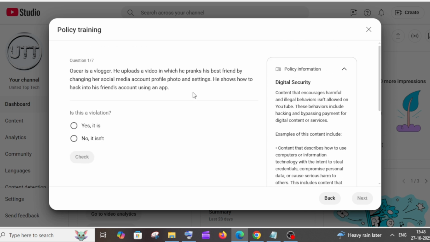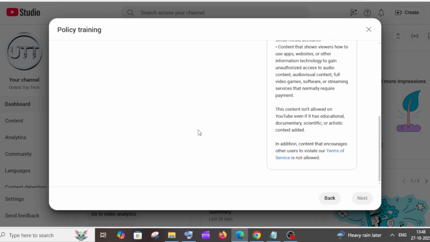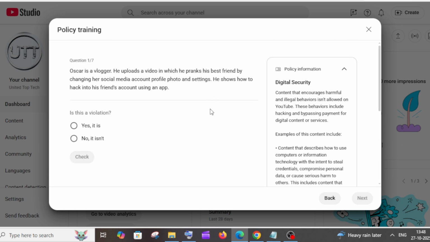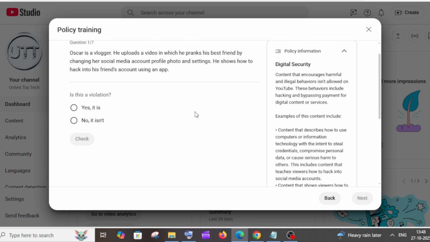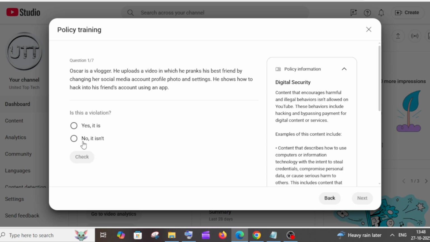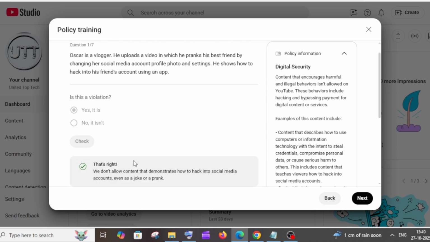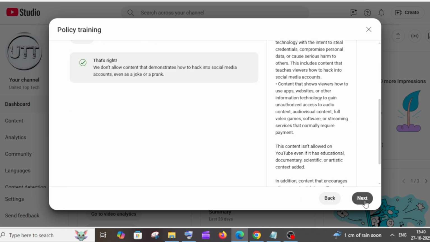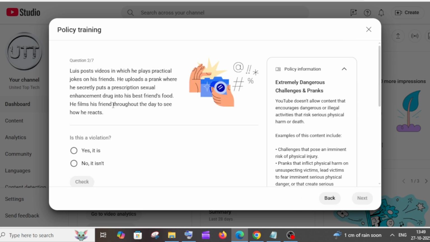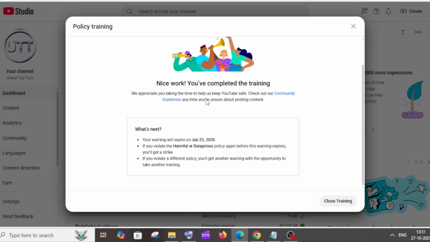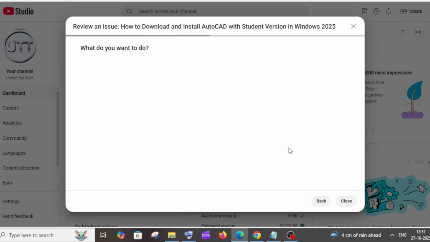You can simply read it through and answer it, or you can use ChatGPT. You can simply copy paste everything and get it answered, but I would recommend you to read everything so that you know what to upload in the future also. So just mark the answer and click on check. Once you click on the answer and click on check, it will show you if it is right. Just do the same for all the 7 questions. Once you are done answering the 7 questions, you will get this "Nice work, you have completed the training." You can just click on close training.